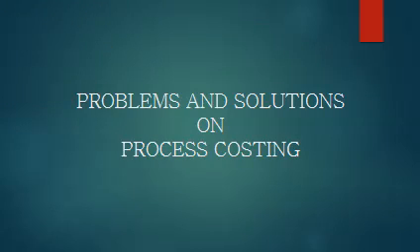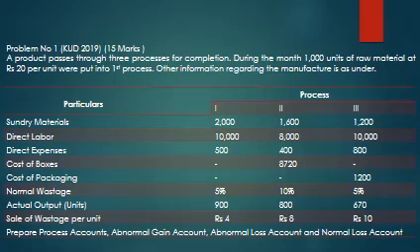Now look at the problems and solution on process costing. This is a problem asked for 15 marks in the year 2019. A product passes through 3 processes for completion during the month. 1000 units of raw material at ₹20 per unit were put into first process. Other information regarding the manufacture is as under: sundry material, direct labor, direct expenses, cost of boxes, cost of packaging, normal wastage, actual output, sale of wastage per unit. Prepare process account, abnormal gain account, abnormal loss account, and normal loss account.